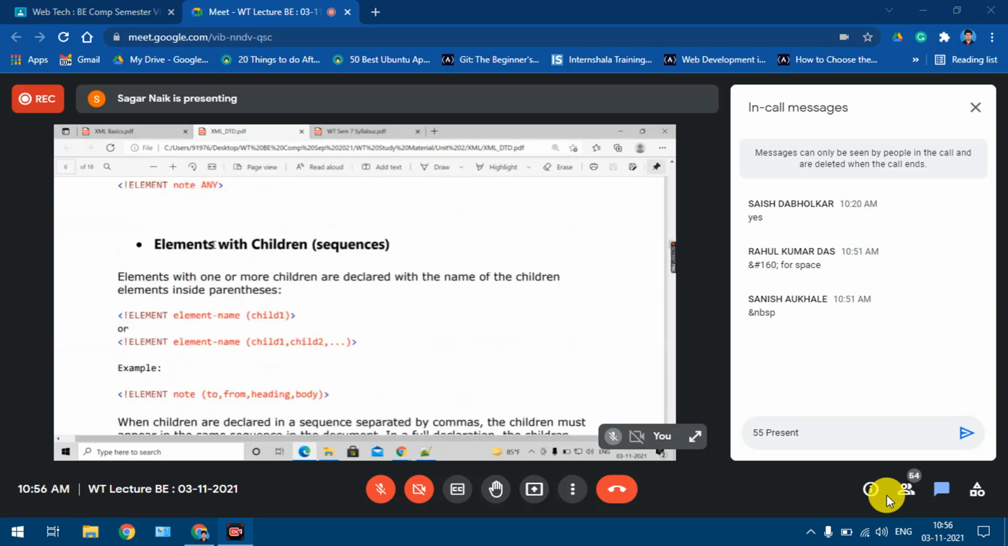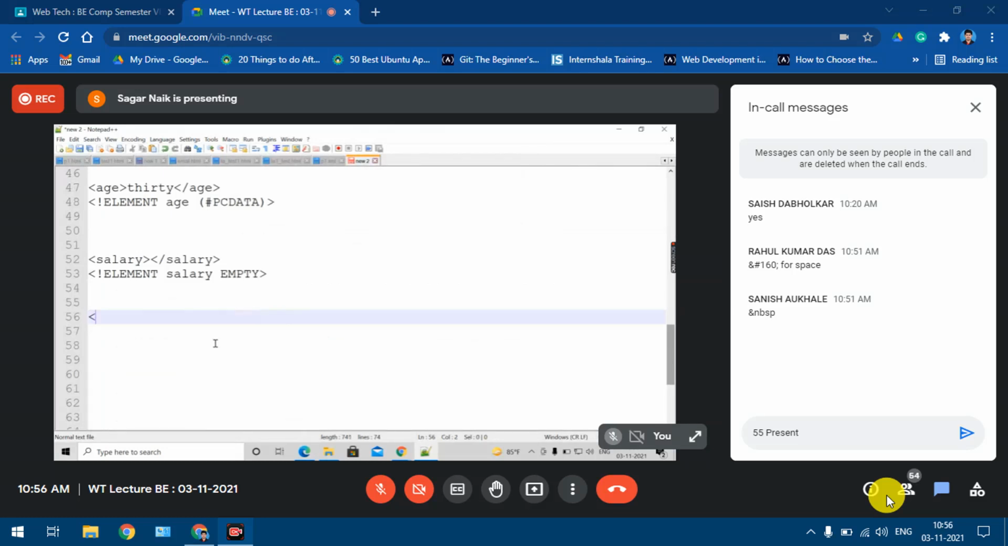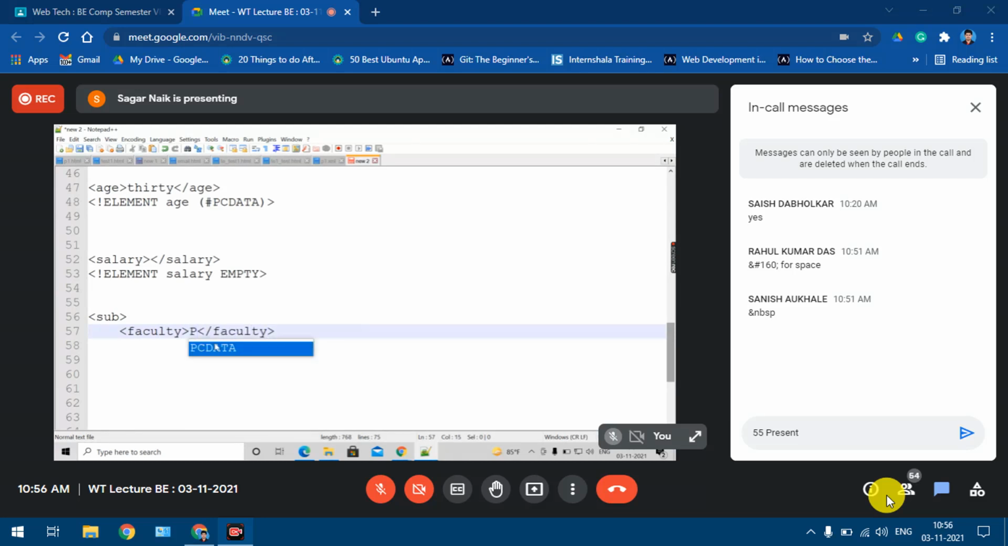Now we have seen empty elements and parsed character data. Next I'll explain elements with children, which we have also seen. Suppose I take the subject element. I might have faculty, and I'll take one more element, semester, suppose 5.